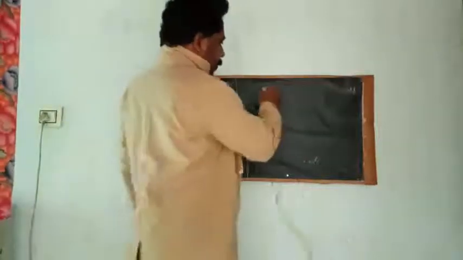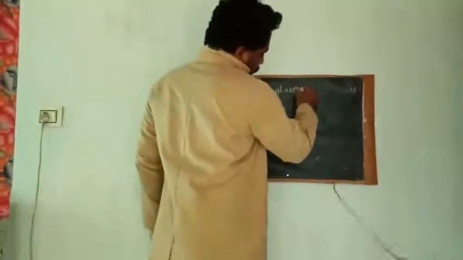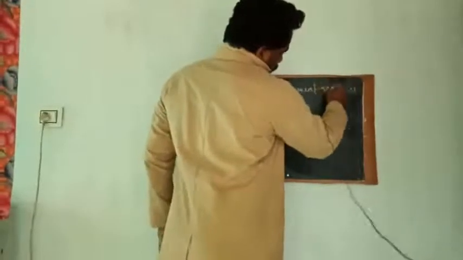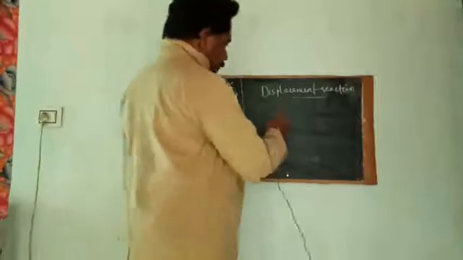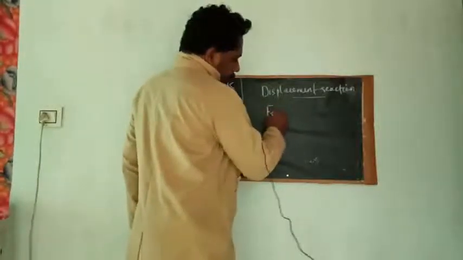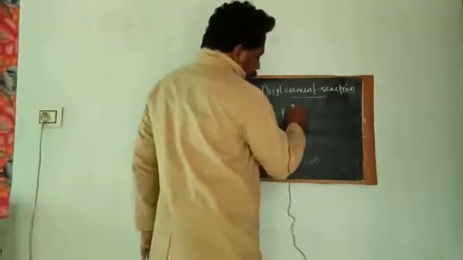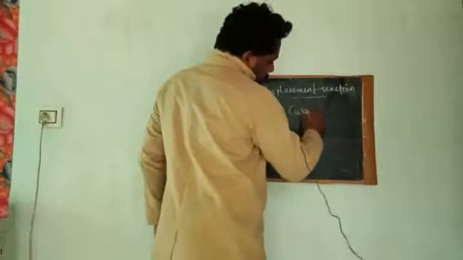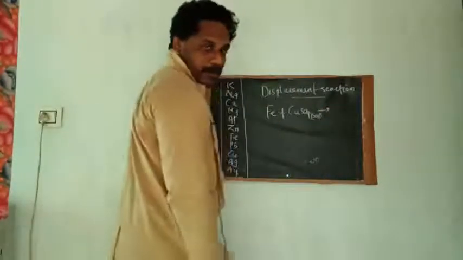Now we had already discussed displacement reaction. We discussed that if you add Fe iron nails into CuSO4 solution, copper sulfate solution, what happens?